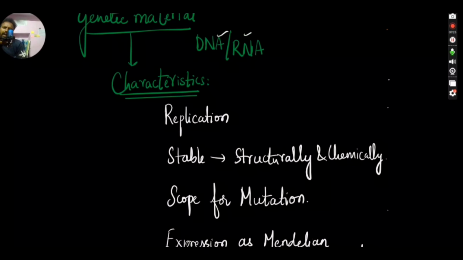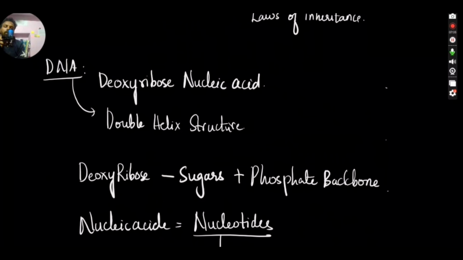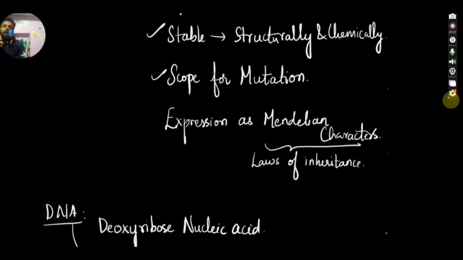So what are the characteristics of genetic material? It can replicate, and also it should be stable, and there should be scope of mutation. There should be scope for changing, right? And they should express Mendelian characters. All about this we'll be looking at in the next lecture. Okay, so change should happen. Why should it be stable? In the sense that the structure should be stable.